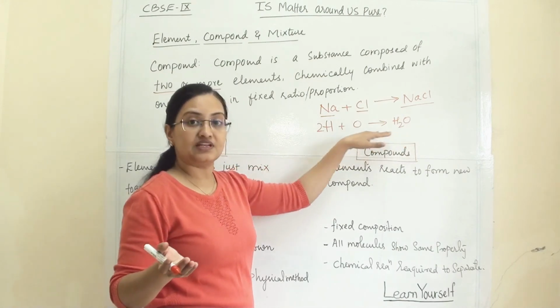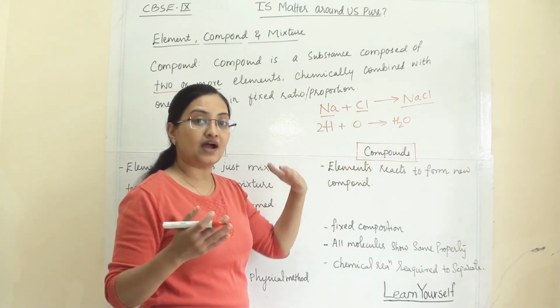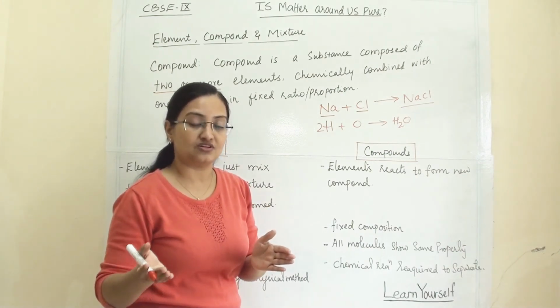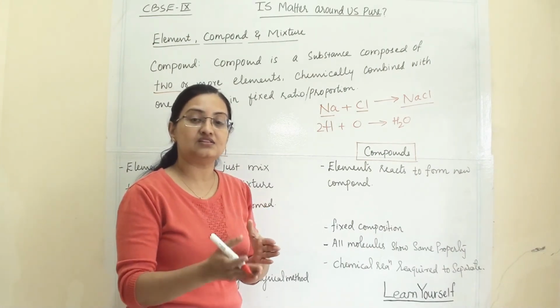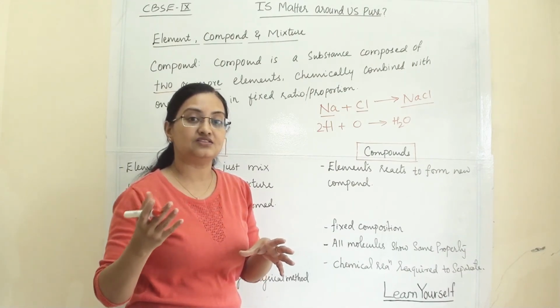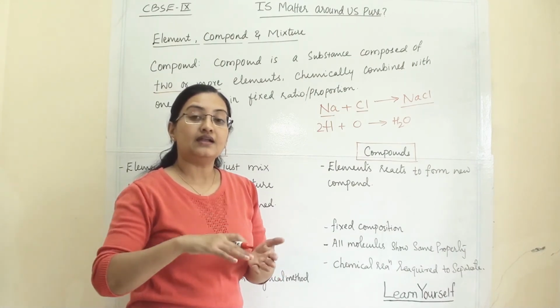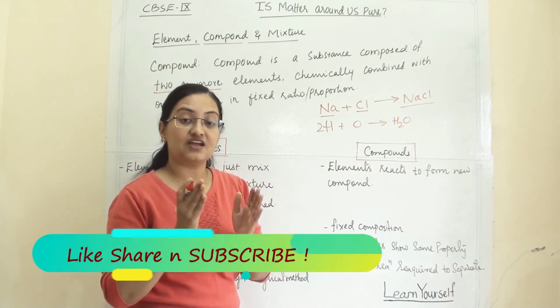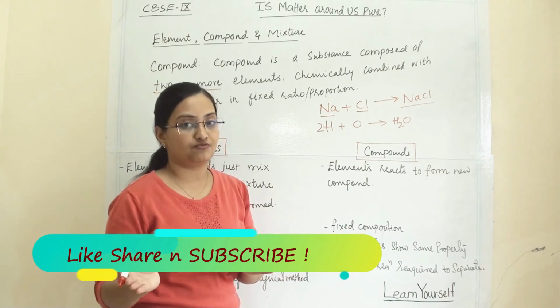So their properties are completely different. And why has this happened? Because they have undergone a chemical reaction. Earlier we discussed chemical change, and the substance we get after a chemical change has a completely new set of properties.